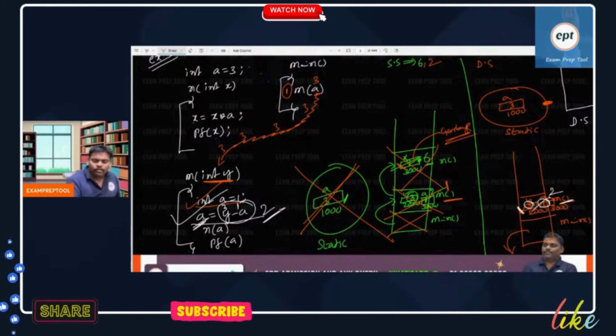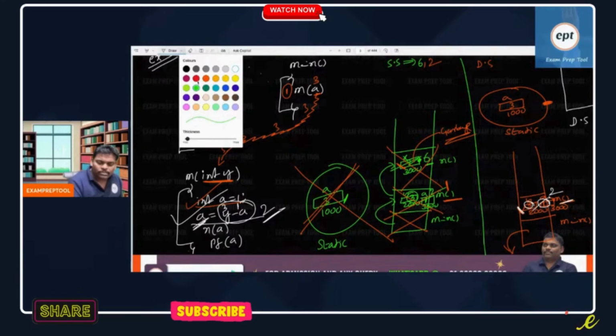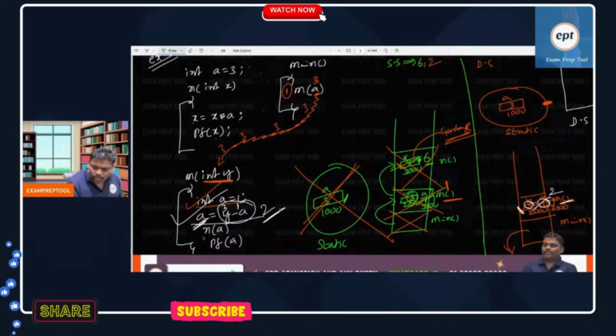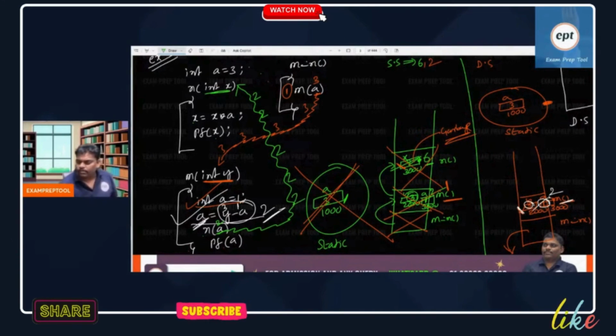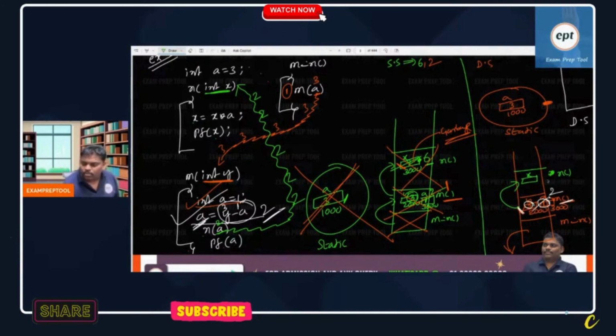Can you see the third line? Everyone listen, third line. So n of a. What is the a value? 2. 2 going. Where is it going? Here. Remember, value only going. So int x, memory will be allocated. Function name is n. In the n function, int x means memory will be allocated. The value whatever came, 2 came, it will store. Address of this one is 4000.